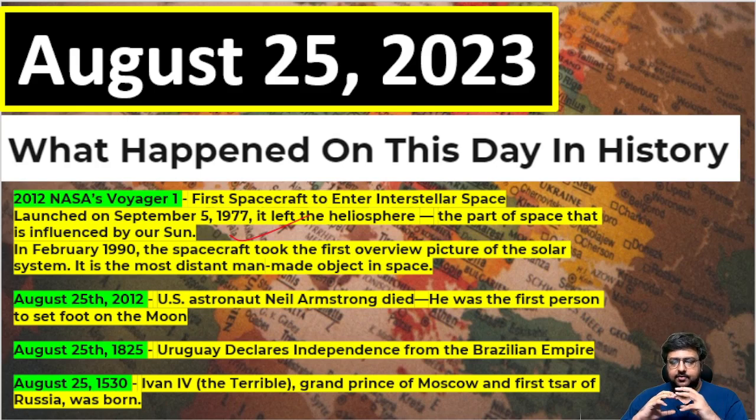Then in 1530, the Prince of Moscow or Russia, whom they call Tsar, the king or prince of Russia in those days. That person, Ivan IV the Terrible, was known for multiple reasons in history, which I will teach you again in world history. Ivan IV, called Ivan the Terrible, even movies have come. His birth date is August 25, 1530. As I told, it's a terrible day. There are not many important things with respect to India or United Nations observance days that I could find. So this is the importance of August 25.